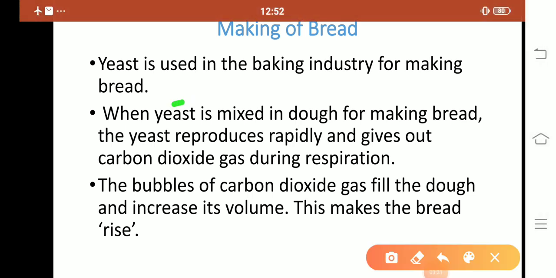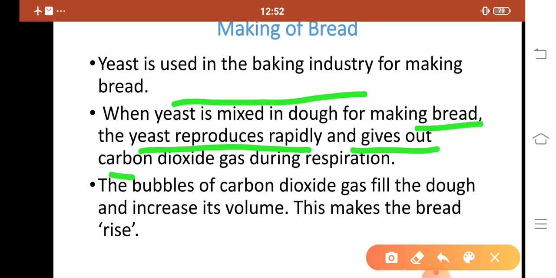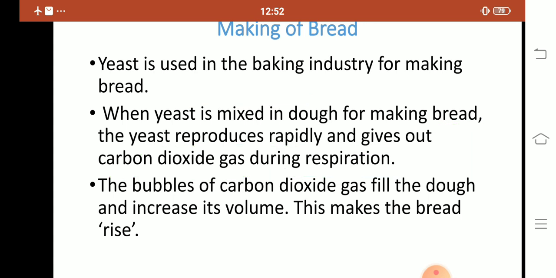When yeast is mixed in dough for making bread, it reproduces rapidly and gives out carbon dioxide gas during respiration. For your information, I also tell you that yeast is an anaerobic organism. What does anaerobic organism mean?